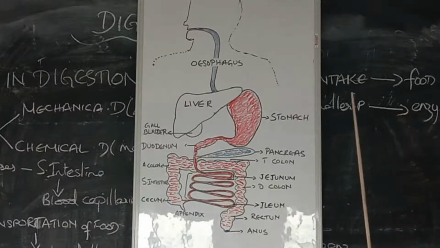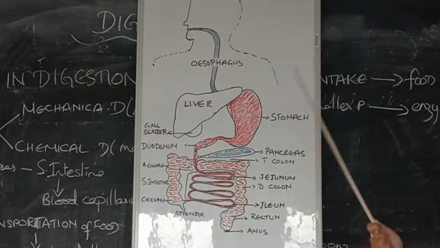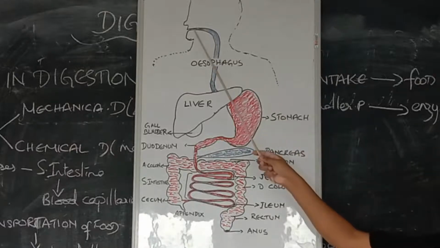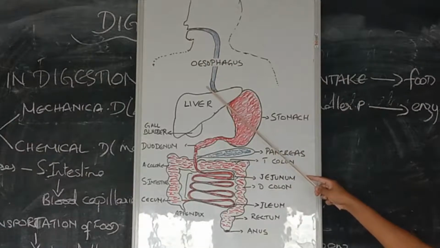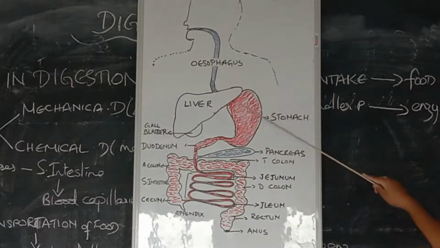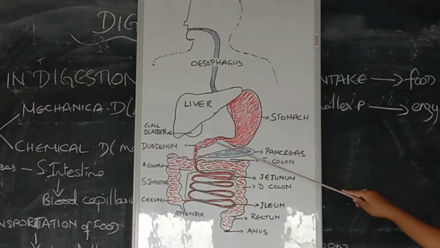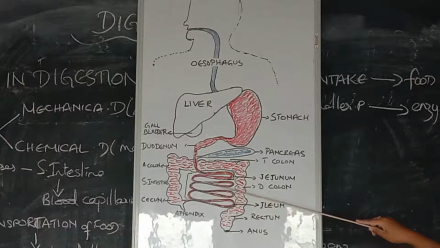Please focus here. The organs which make up this system: first one is the mouth. Then comes your esophagus or the food pipe. Then comes your stomach. From the stomach starts your small intestine. You can see this coiled up, thin structure; those are the small intestine.